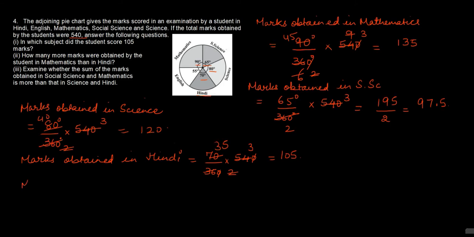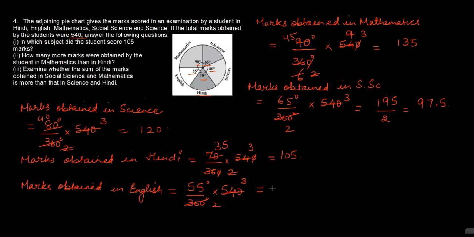Now marks obtained in English. Central angle for English is 55 degree. So 55 upon 360 degree multiplied by 540. So on cancelling we'll get 2 here and we'll get 3 here.